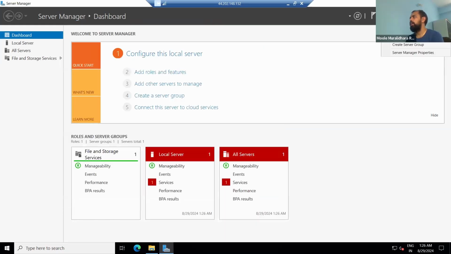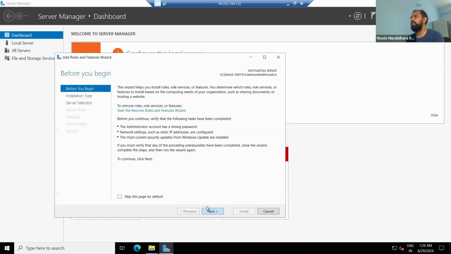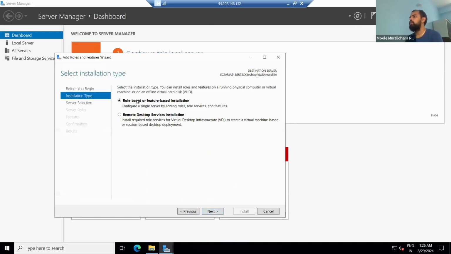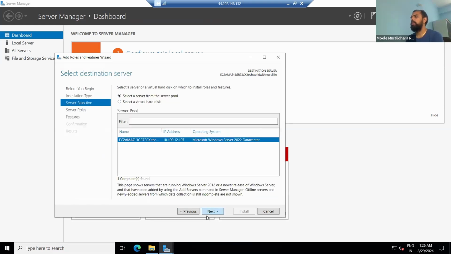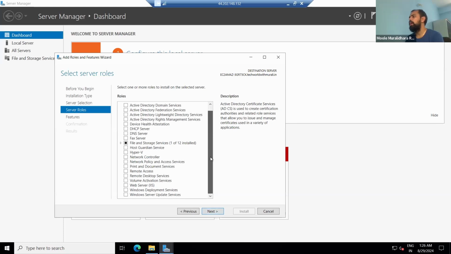Now click the manage, and here we have the option add roles and features. Click this one, and select next, and here there are two options: role-based or feature-based installation. Select this particular one, click next, and here you have to select the server. This is the current server name. Just click the next button, and here you have to install the ADDC.